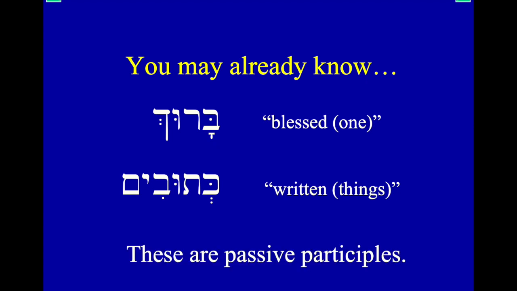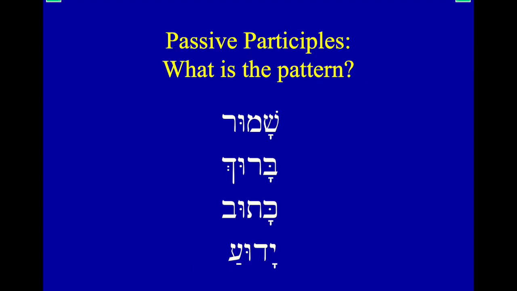These are passive participles. Now, I'm not going to spend a lot of time teaching you all about the ins and outs of passive participles. They occur. They're not terribly common, but we'll get more to passive verbs later. The most important of the passive verbs is called the nifal, which is a pattern that we'll get to in a little over a week.